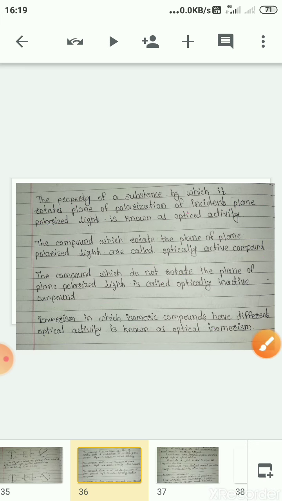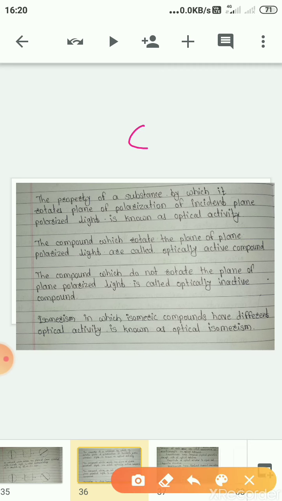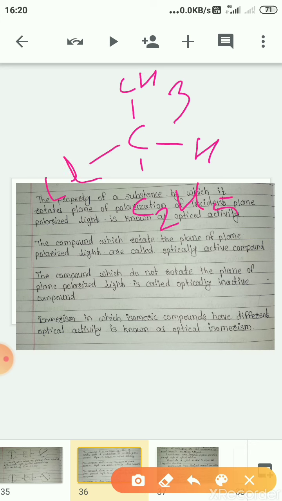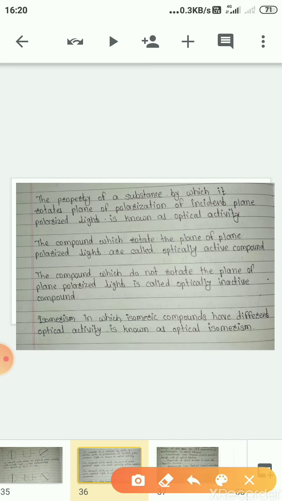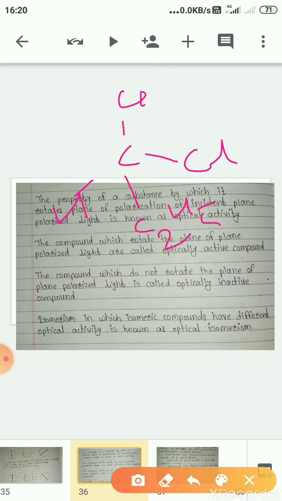Simply, if we consider 2-chlorobutane, with CH3, H, C2H5 and Cl around the carbon, the chlorine is towards the right hand side.